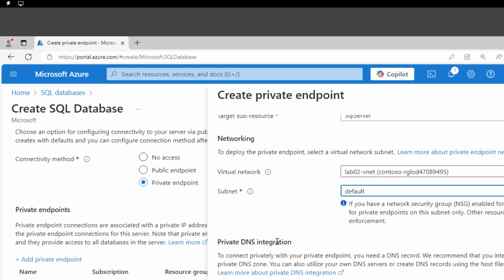Now, what about the private DNS integration? Do we need it? Well, yes. That's where we're going to do the integration with the private IP that is going to be created. So we have that private DNS zone, and it's going to create a specific link here. If we want, we could change it proactively as well. In my case, I'm going to keep the default value, but make sure you keep that value as yes here for integration with the private DNS zone. If not, it is not going to work as expected.